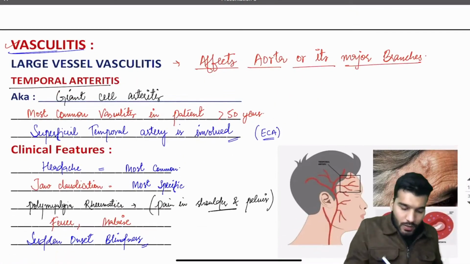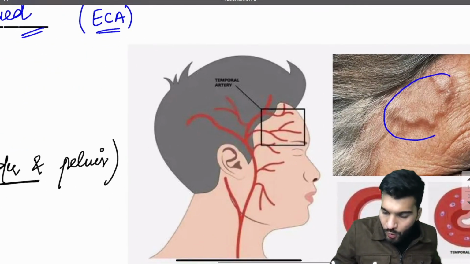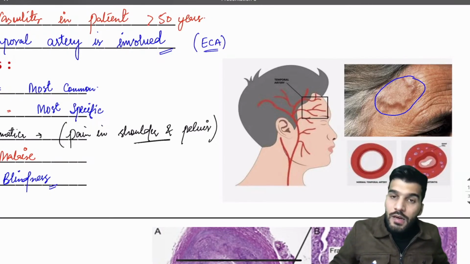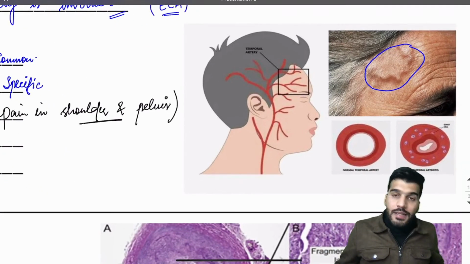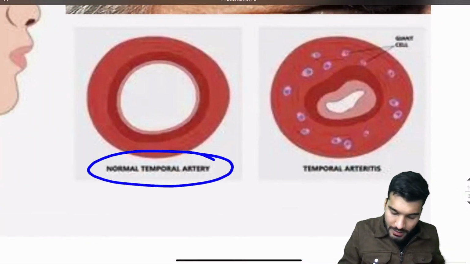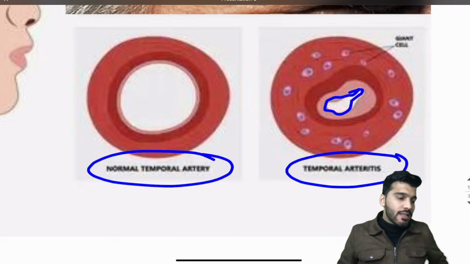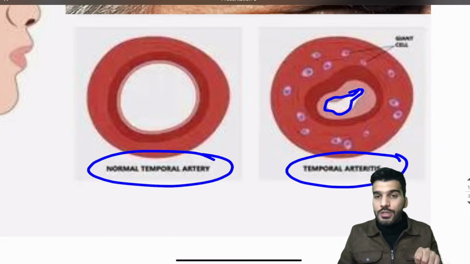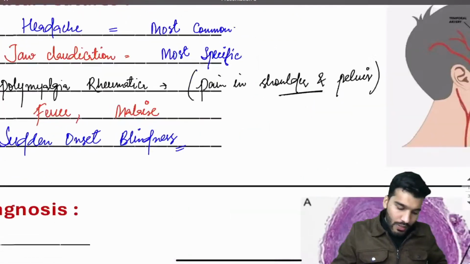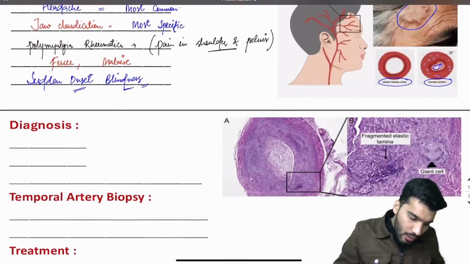Now it is all about what? Temporal arteritis. Now you can see, guys, temporal arteritis. This picture of an old woman can be seen. Okay. And now what happens in the vasculitides? Most of them, the lumen is narrowed. Are you getting my point? Now see, guys, this is a normal temporal artery and this is a temporal arteritis. The lumen is decreased. So when the blood flow is decreased to a particular organ, what will happen? Now if the eye blood flow is decreased, so what is happening? Sudden onset blindness.